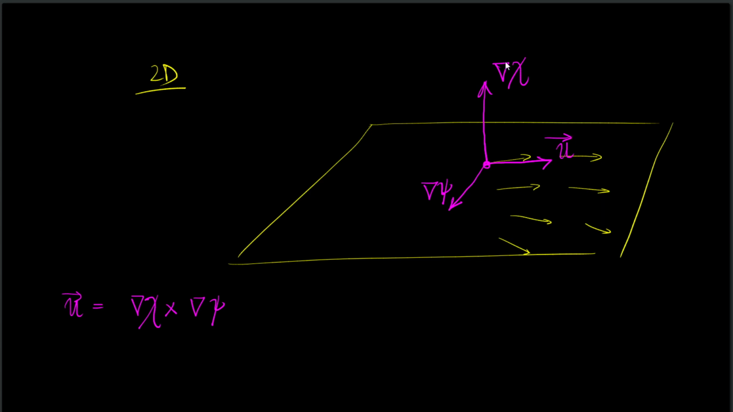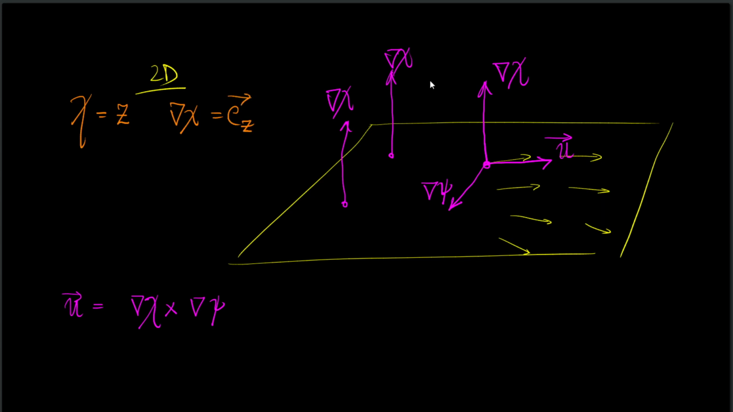And if grad chi has to be in this direction, I know that all the velocity fields are orthogonal to grad chi. Okay, everywhere grad chi will be like this. So for two-dimensional flows, I can choose chi to be equal to z, so that grad chi is always equal to Ez. That is this particular direction. So this becomes Ez.